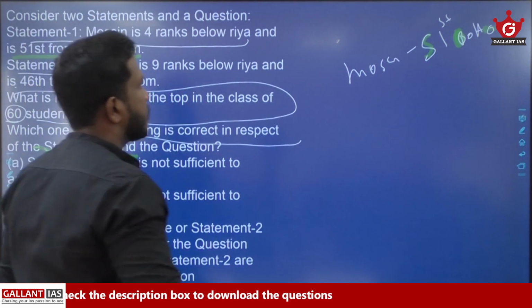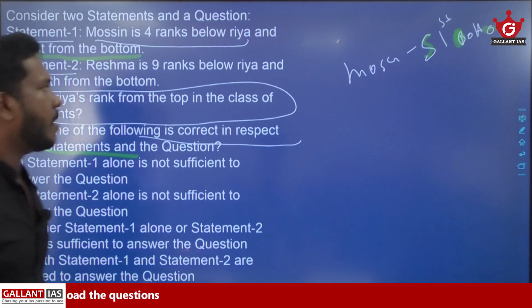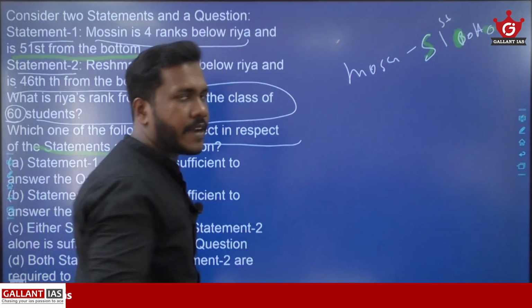How can you find Mohsin's rank from top? Just using the equation based on ranks.